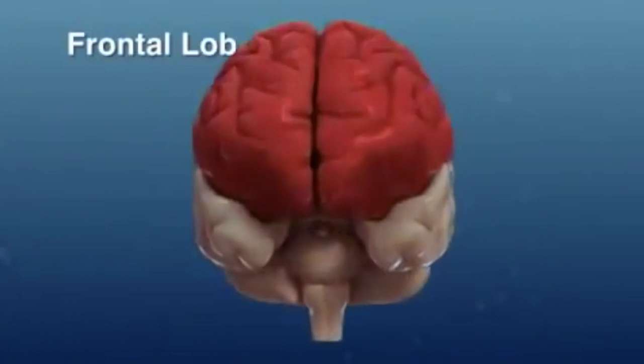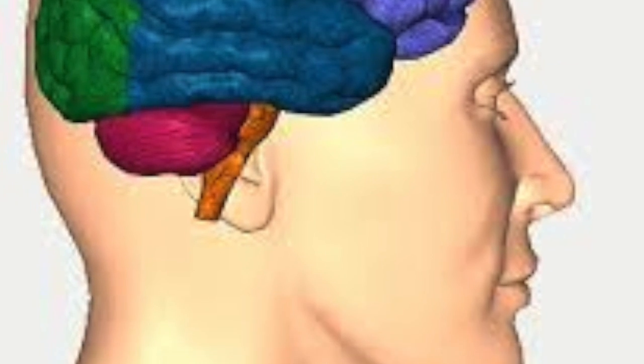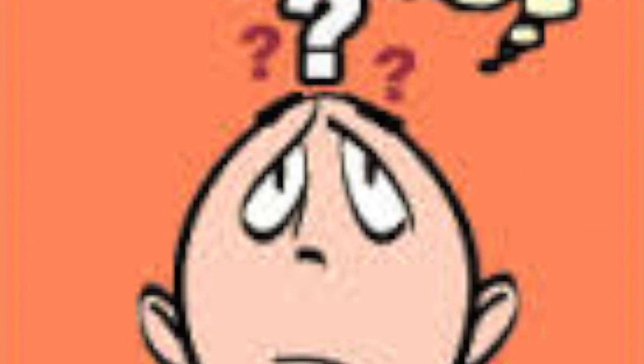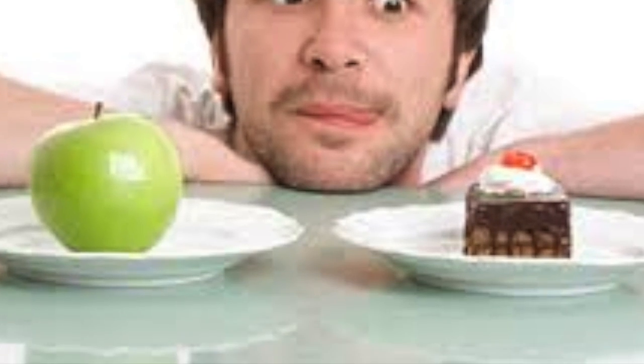The frontal lobes. The brain's frontal lobes are important for planning, forming ideas, making decisions, and using self control. When alcohol affects the frontal lobes of the brain, a person may find it hard to control his or her emotions and urges. The person may act without thinking or may even become violent.